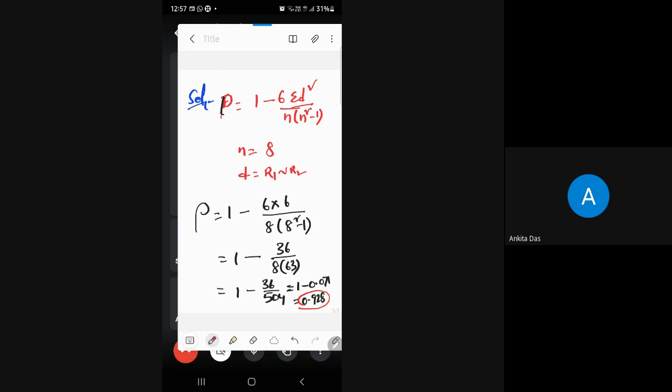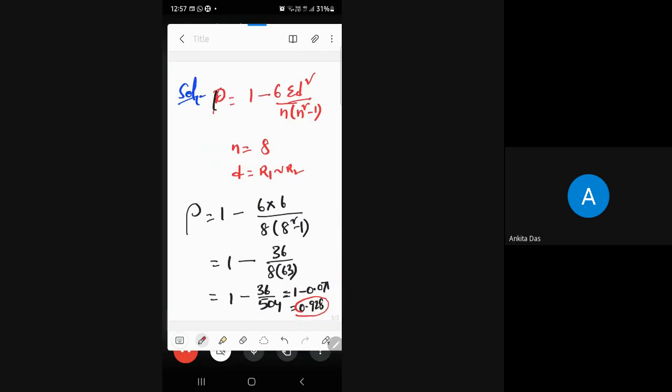So now I will take another example with repetitions in the data, to show how to assign ranks when there are repetitions. I'm taking one more example on correlation.